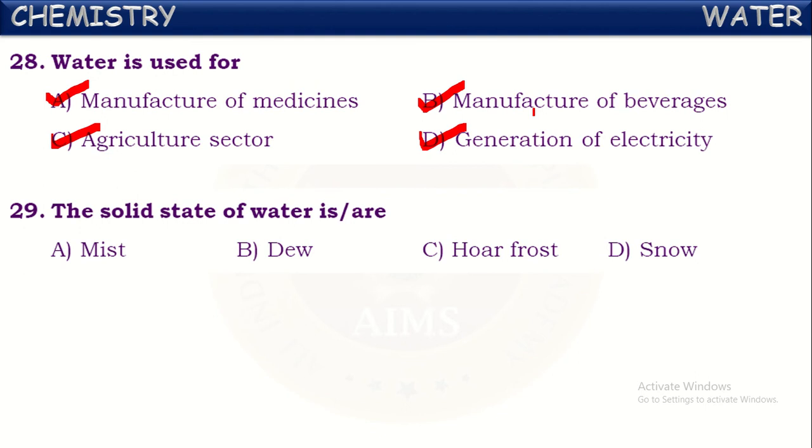Next, the solid state of water is... What are the solid states of water? Hail, frost, ice, snow. These all will come under solid states of water. Mist will come under gaseous form and dew is the liquid form of water.